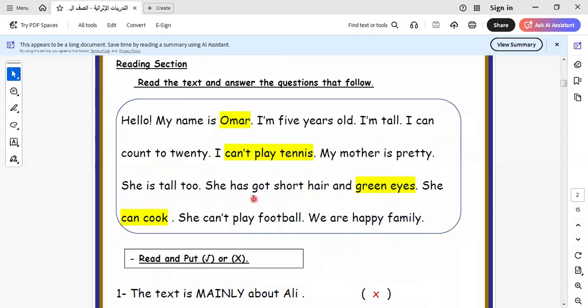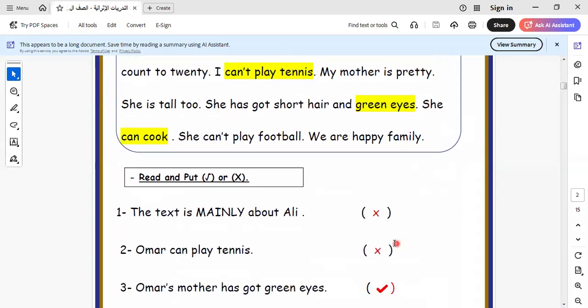We use the verb to have or has. The pronouns that take have are I, you, we, they. He, she, it take has. So when we use the verb have, I talk about something that belongs to me. She has got short hair and green eyes. She can cook. She can play football.